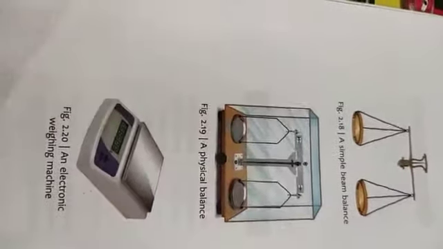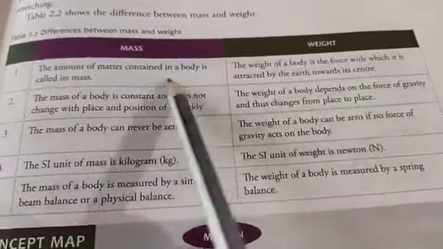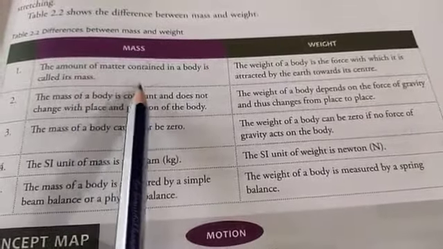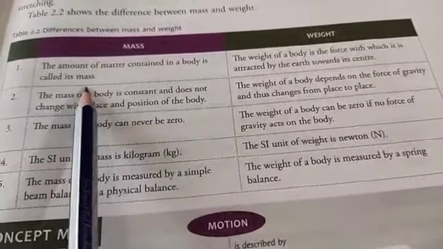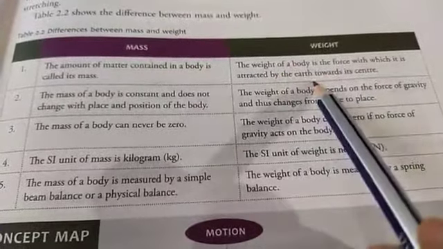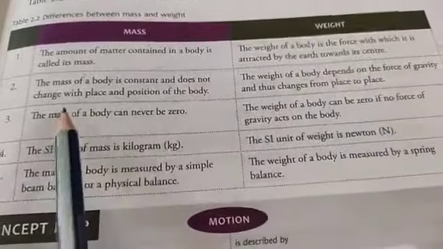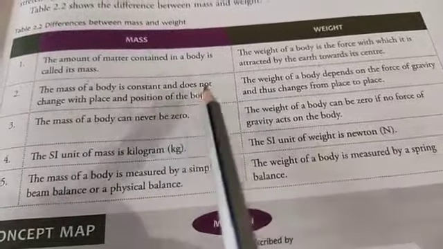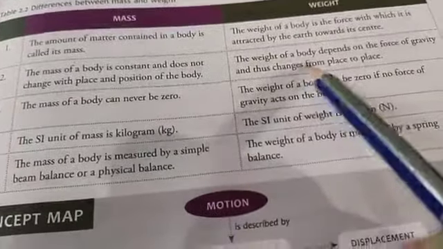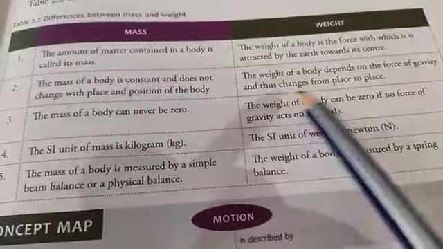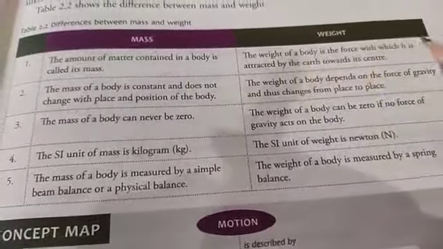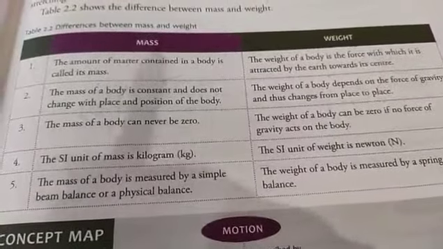Understood? Now coming to the differences between mass and weight. The amount of matter contained in a body is called its mass. The weight of the body is the force with which it is attracted by the earth towards its center. The mass of a body is constant, as I told you, because it does not change with the place and position of the body. The weight of the body depends on the force of gravity and thus it changes from place to place. Weight of the body at higher altitudes will always be less because the force of gravity there is less.